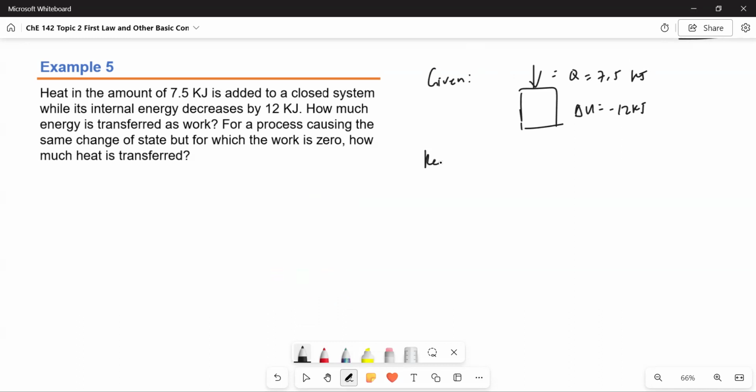For the required, let's label the first question as letter A: what is work? And for letter B, if delta U is still negative 12 kilojoules, but work is zero, what is Q?